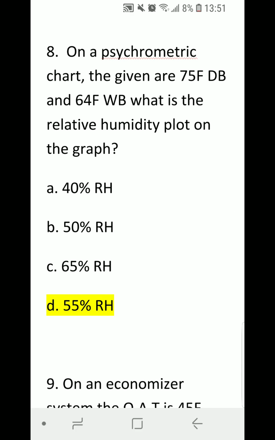Number 8. On a psychrometric chart, the givens are 75 Fahrenheit dry bulb and 64 Fahrenheit wet bulb. What is the relative humidity plotted on the graph? A. 40%. B. 50%. C. 65%. Or D. 55%. Correct answer is D. 55%.